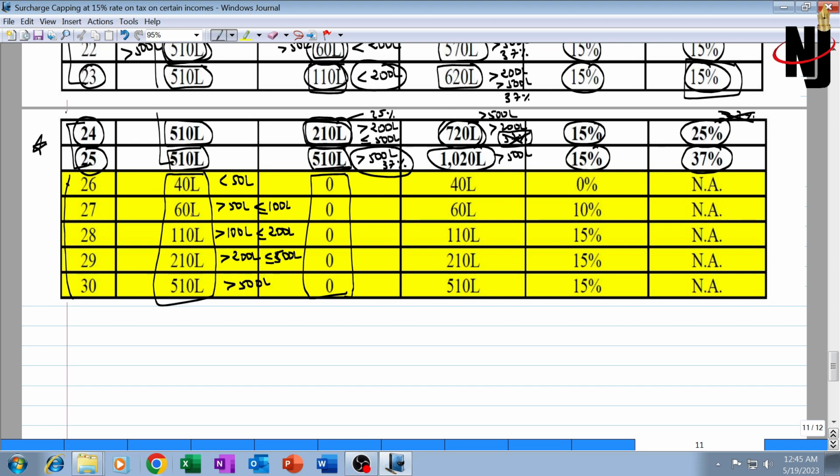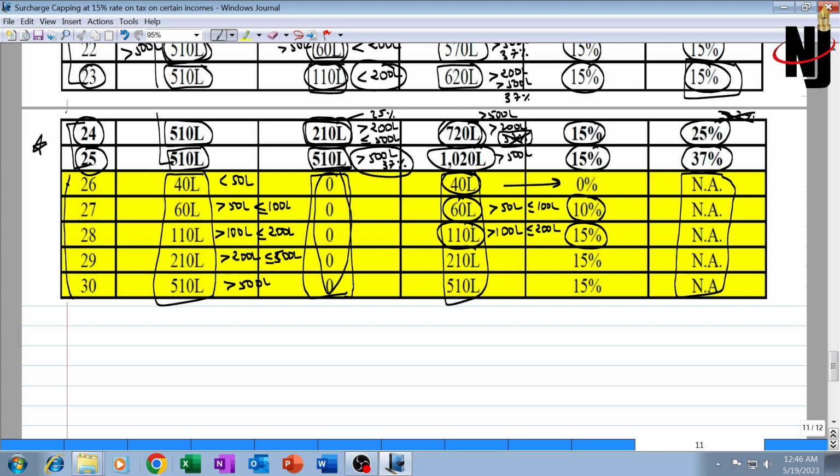Now the amount of special income has no relevance at all. The total income is totally based on the amount of special income. Normal income is not there. Then in such a situation there will not be any surcharge on the tax on normal income. The surcharge rate will totally depend upon the amount of special income. Here it is 40 lakh total income, so the surcharge rate will be 0. Here the total income is greater than 50 lakh but up to 1 crore, therefore the surcharge rate will be 10%. It should not exceed 15% but can be 10%. Here the total income is greater than 1 crore but up to 2 crore, so the surcharge rate will be 15%. The surcharge rate should be 15 and it is 15.